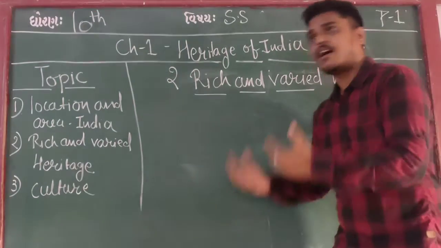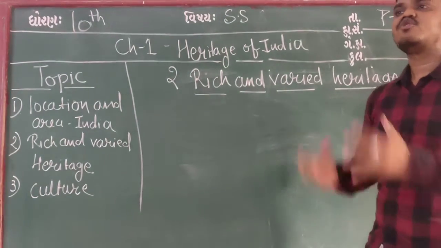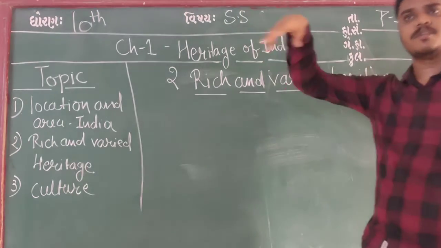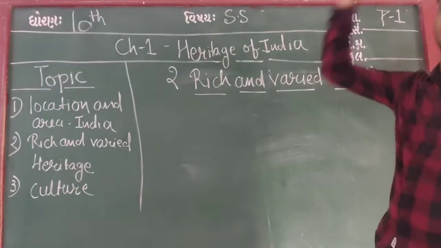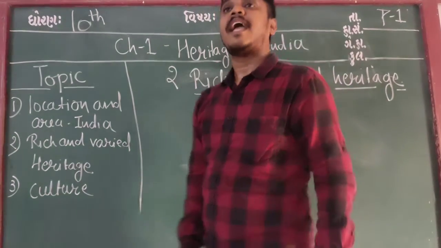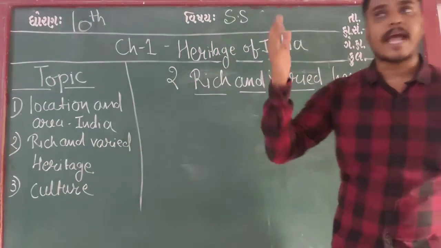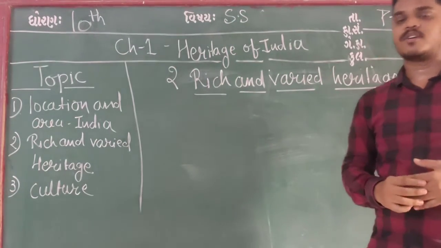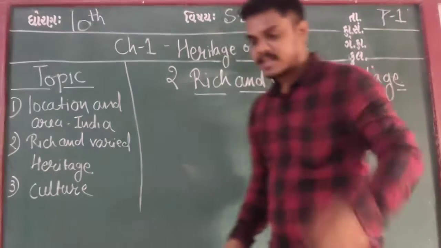But here, our heritage is not exactly ours. It was built by some other people in ancient times, 1,000, 5,000, or 10,000 years ago. It was built by other people. But as it is built on our land, it's ours only. Okay, simple. Now, rich and varied heritage.